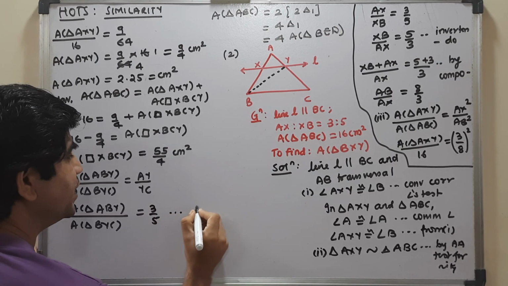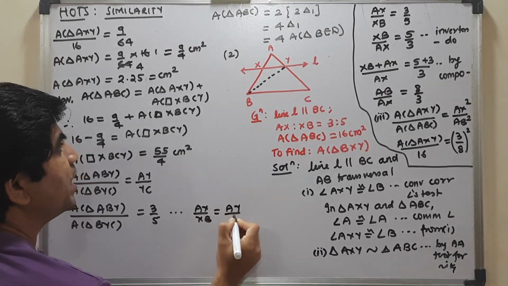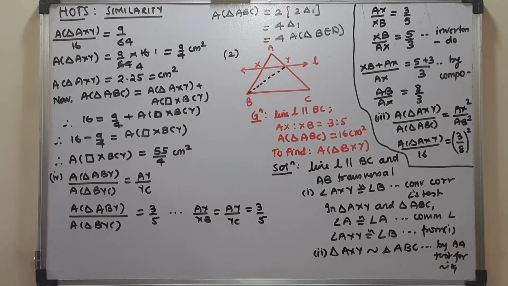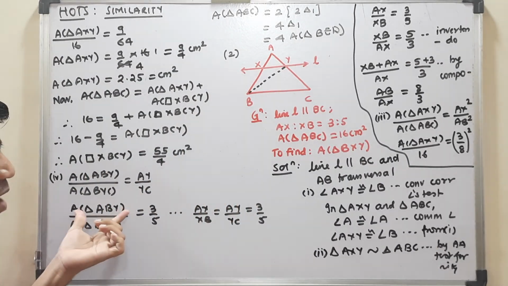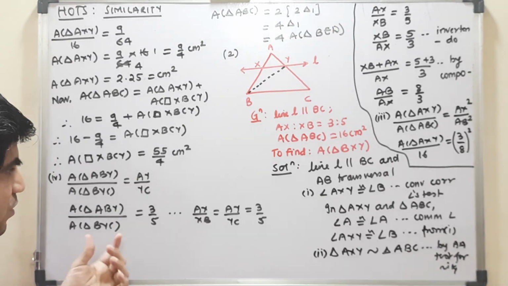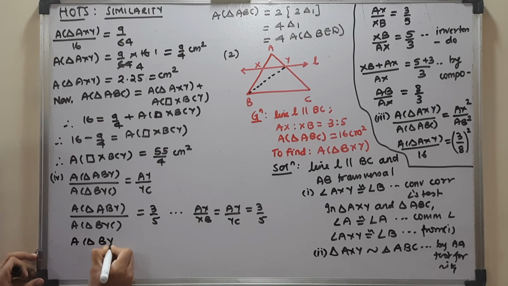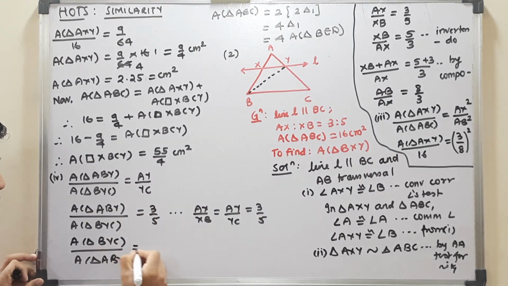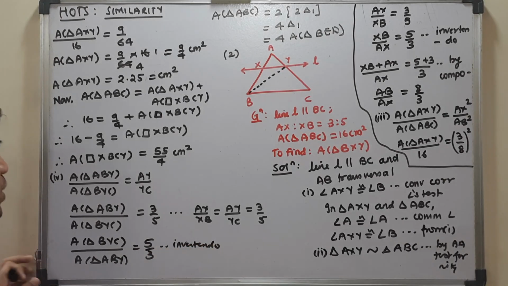So I will mention here that AX is to XB is equal to AY is to YC, that is 3 is to 5. Now whom you want to survive, that you decide. I want to survive with this ABY, that means I can kill this BYC. So I will do invertendo. I get the area of triangle BYC is to the area of triangle ABY. BYC went up, this came down, equal to 5 is to 3. This is invertendo.